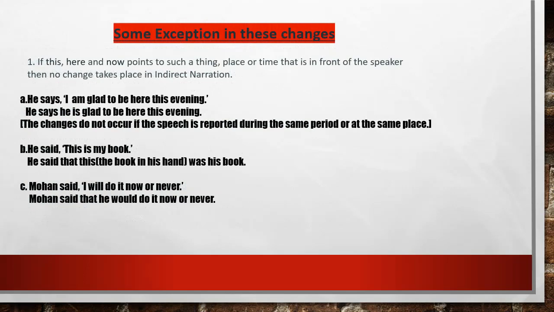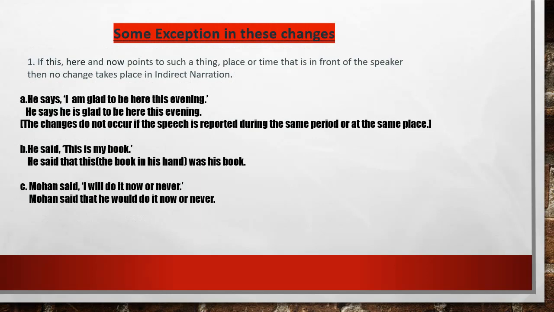Now, if this, here and now point to such a thing, place or time that is in front of the speaker, then no change takes place in indirect narration. See in this case, he says, "I'm glad to be here this evening." He says he is glad to be here this evening. So here and this point out that something is closer to the speaker at the time of speaking.